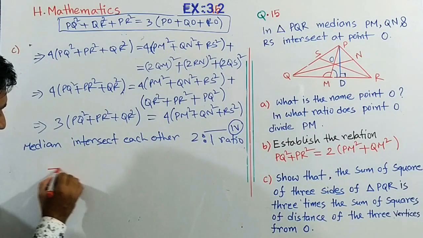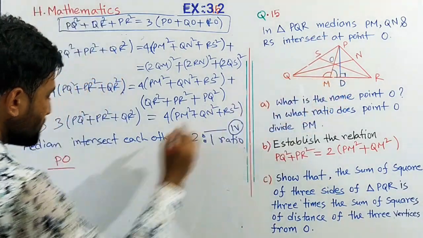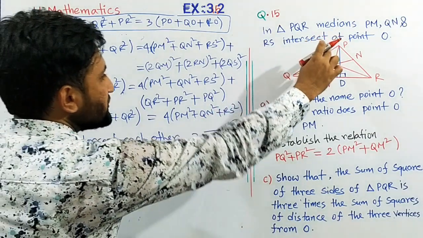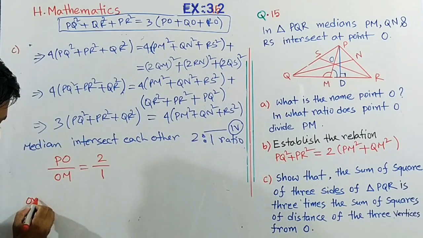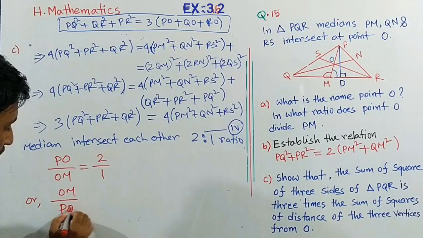So we can write PO divided by OM, with PO considered 2 and OM considered 1. Technically we can write OM divided by PO equals 1 divided by 2.